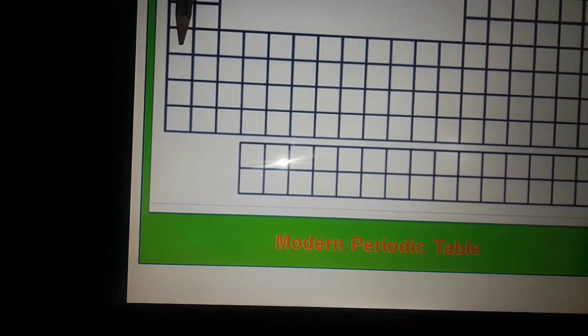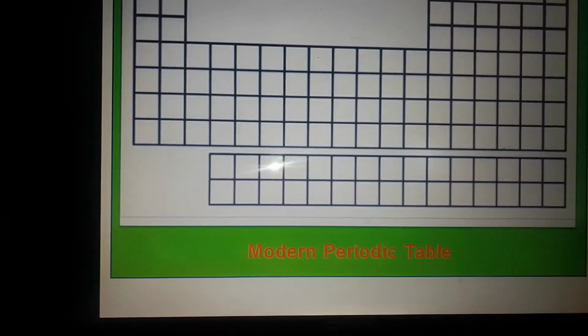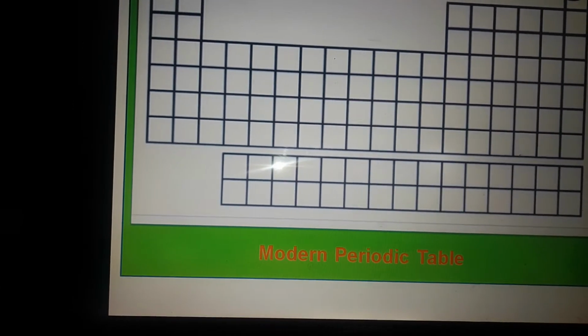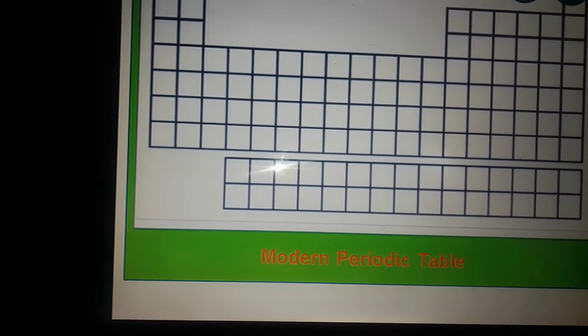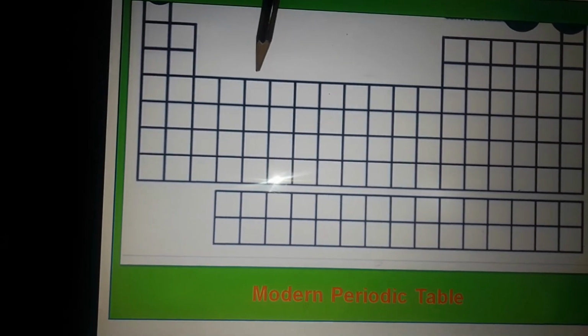This is 1, 2, 3, 4, 5, 6 and 7. After that, the elements are also arranged in 18 groups. Now this is 1, 2, 3, 4, 5, 6, 7, 8 up to 18. These elements are arranged.